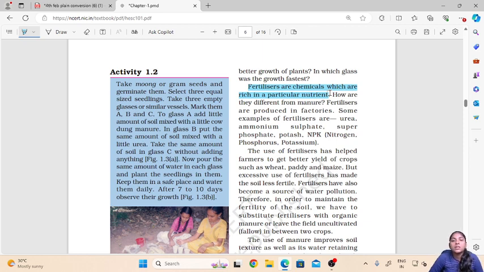These fertilizers are produced in factories, and some examples of them are urea, ammonia, ammonium sulfate, superphosphate, potash and NPK. Now here NPK contains nitrogen, phosphorus and potassium. So the crop which will need these nutrients, this NPK can be added to that crop.